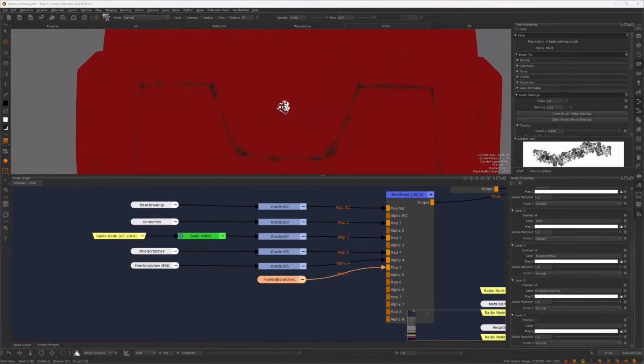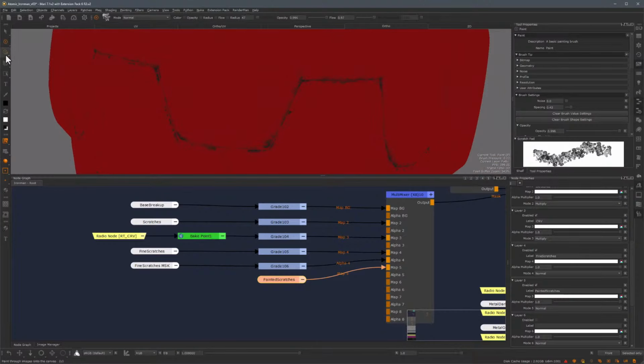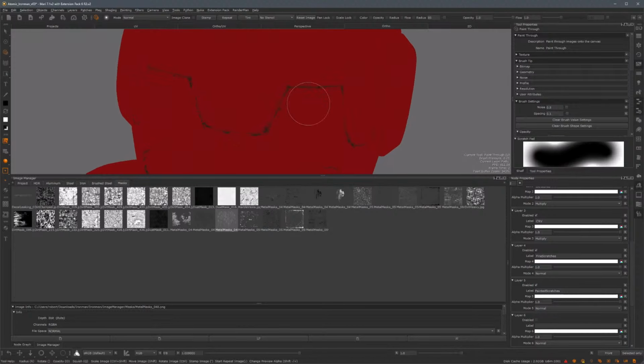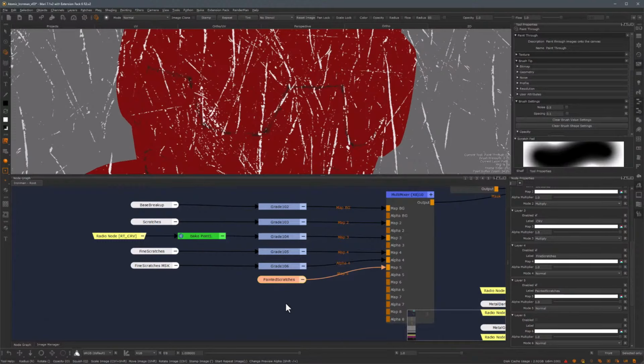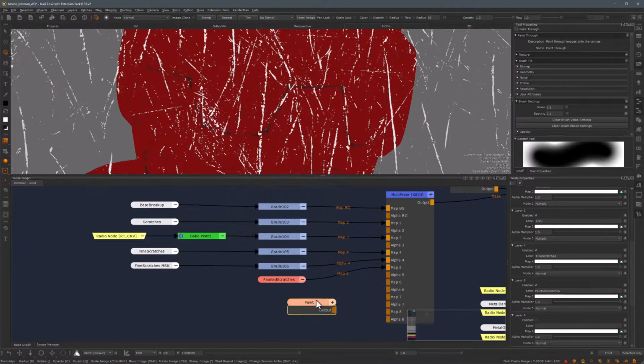Okay, so I did a pass with just the paint tool, adding more areas of chipped paint and also removing stuff from these procedural ones that I didn't like that was there. So now I'm just going to switch to the paint through tool. In my image manager, I'm going to get one of these, let's try this image, which has a lot of scratches. And just because I want to keep things organized and I want to have control over everything, I'm going to get a new paint layer, and you will have the exact same settings as the one above. And I'll just connect this to map 6.